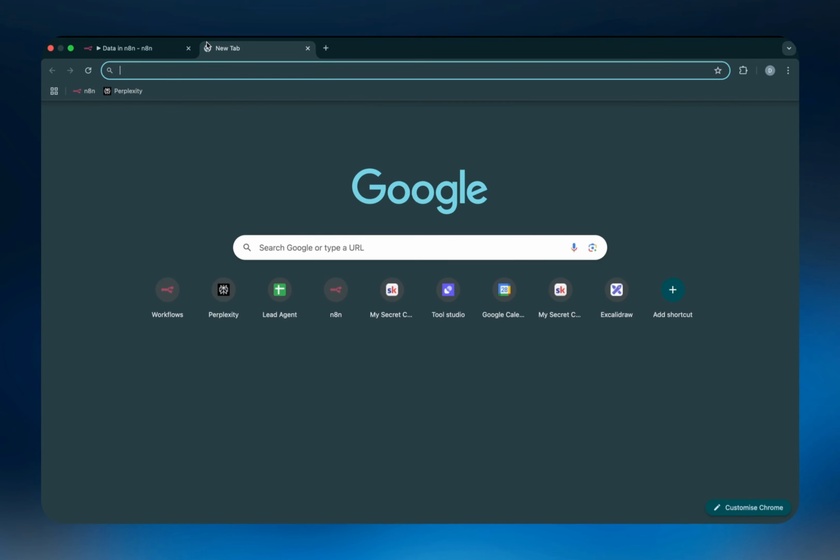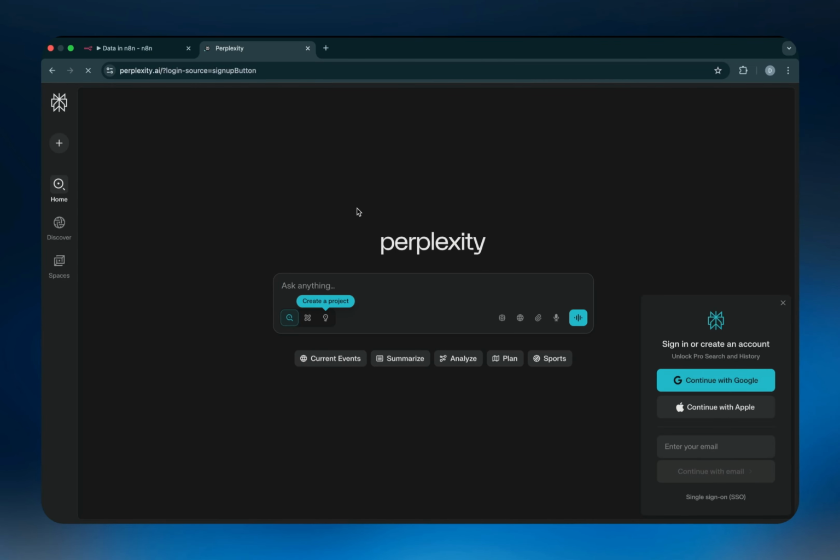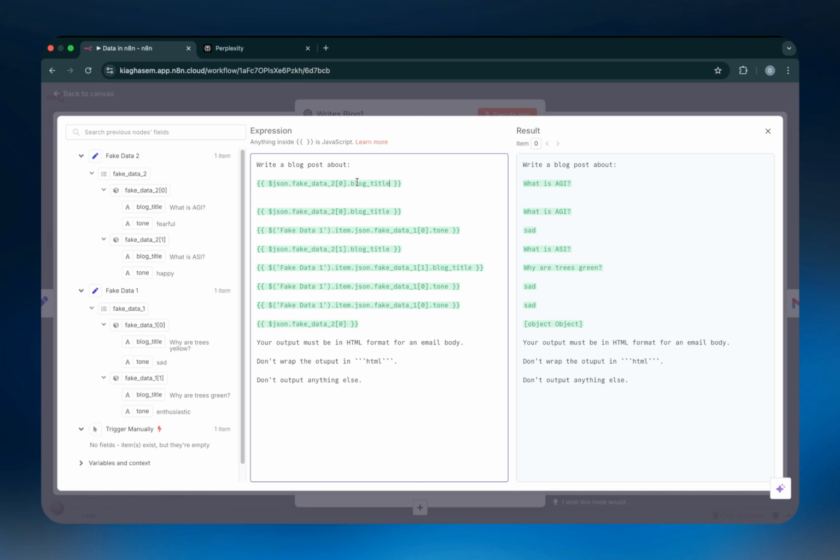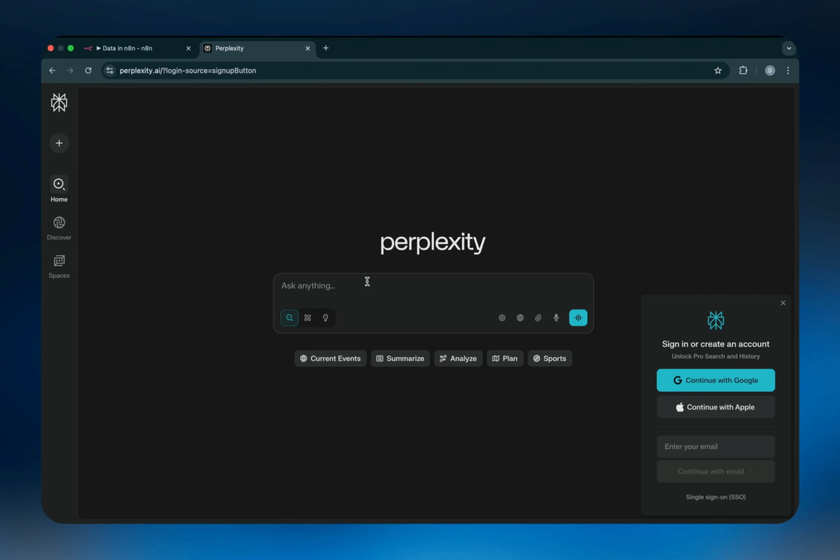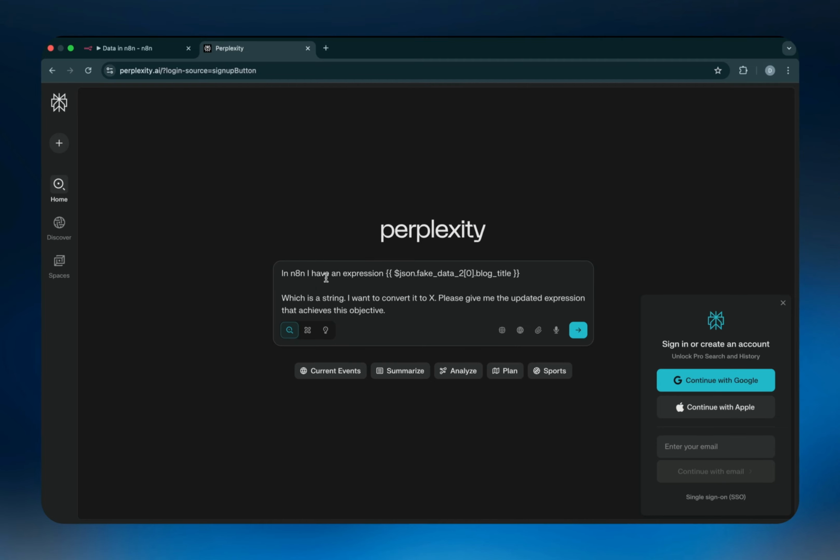And there's also an even easier way to do it, and that is literally just go on Perplexity and ask how you can create a certain expression on n8n. So for example, if you wanted to get a string and do a certain thing with it, you just go to Perplexity and say, hey, I have an expression. This is what the expression currently looks like, which is just saying this is what the variable is. You probably have to give that to Perplexity because it has no clue exactly what variable inside which node you want to refer to, because it can't actually see your n8n instance.